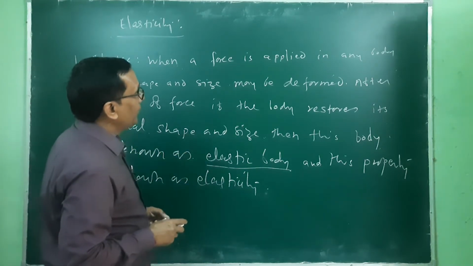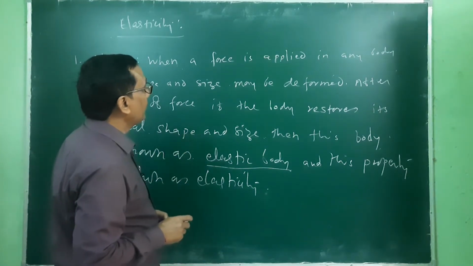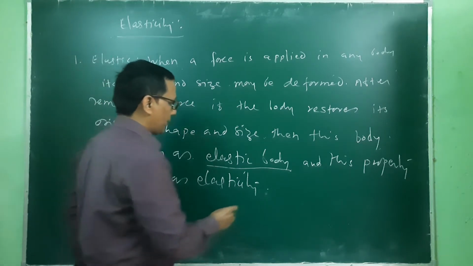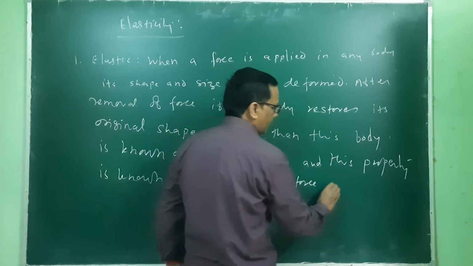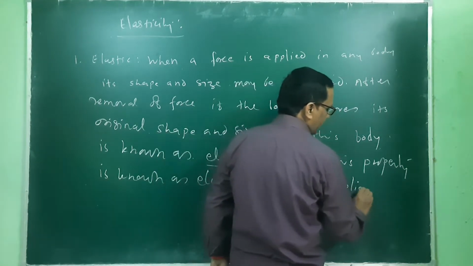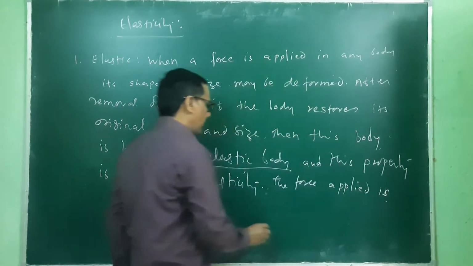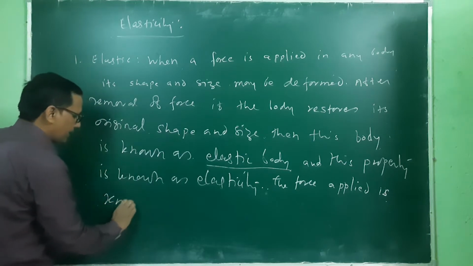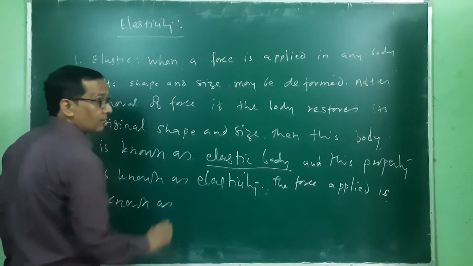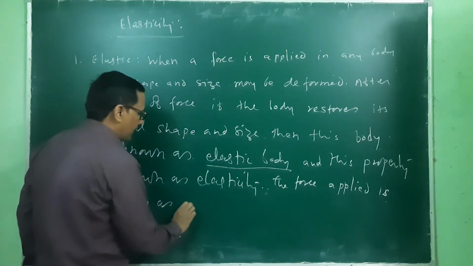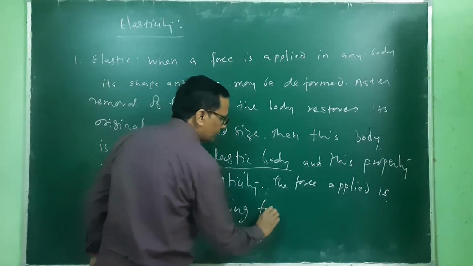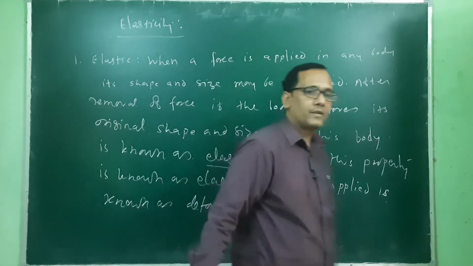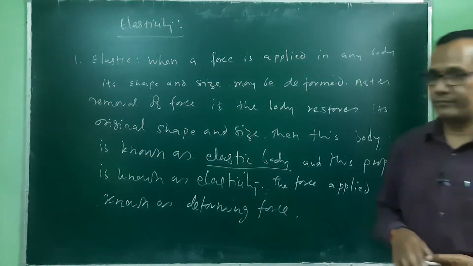Also, the force applied is known as the deforming force.